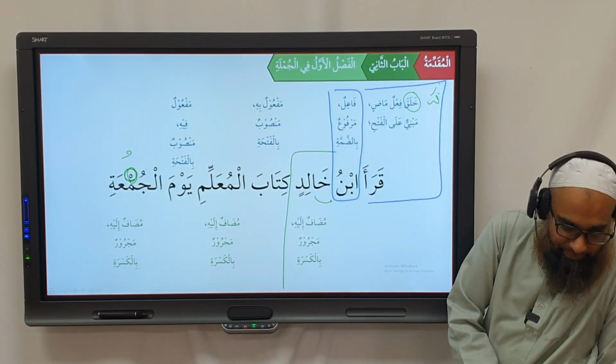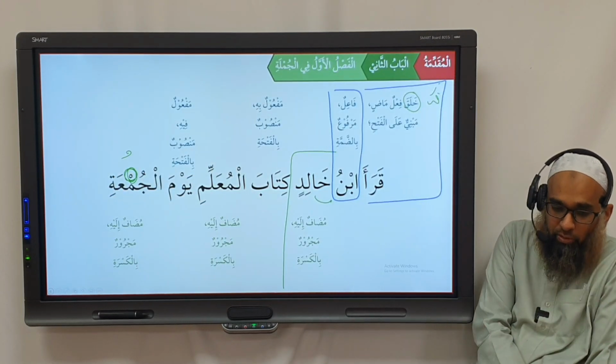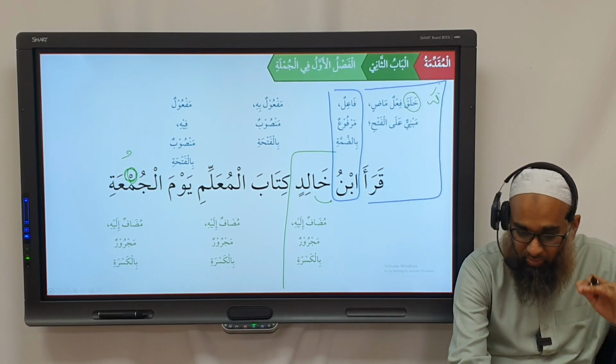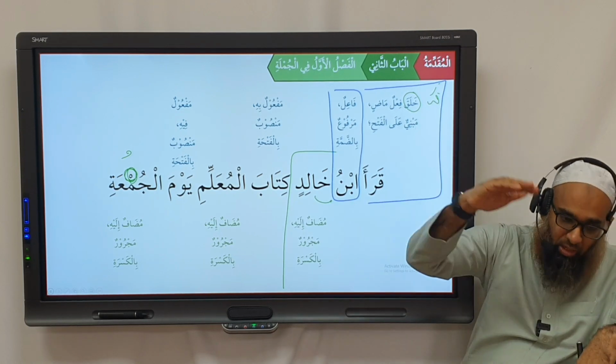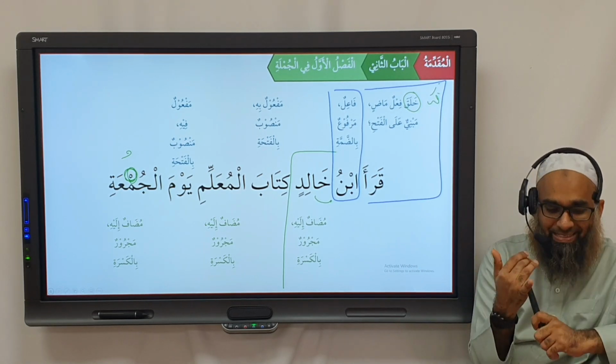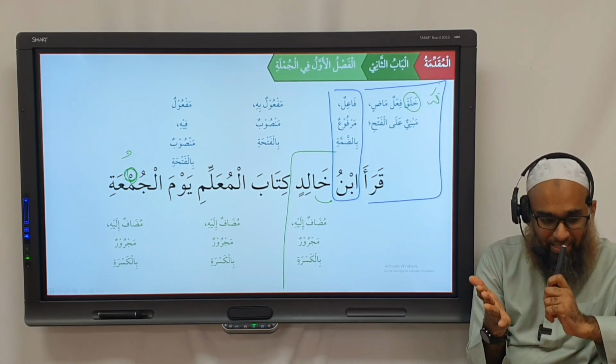Understood? Everybody got the idea of how I'rab works? That's the I'rab part of it. And so there's two things we're learning here. One is to do I'rab of the word individually and also the main grammar. So the main grammar was what? We're now doing the types of sentences. A sentence is that which consists of a musnad ilayhi and a musnad.